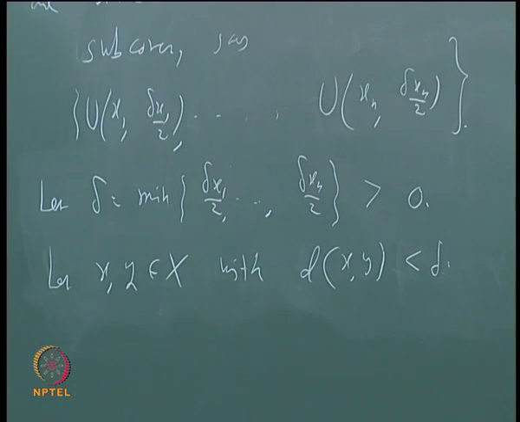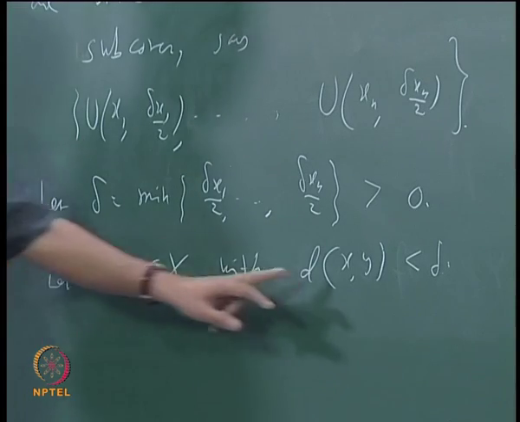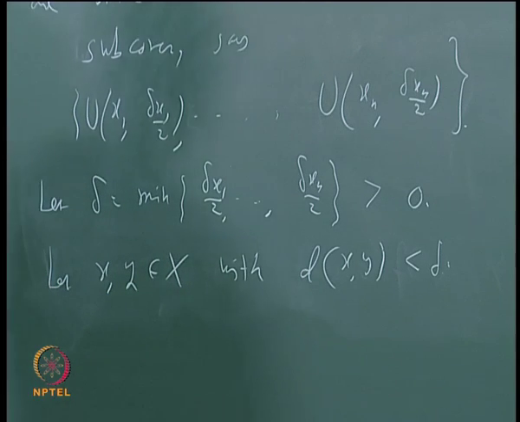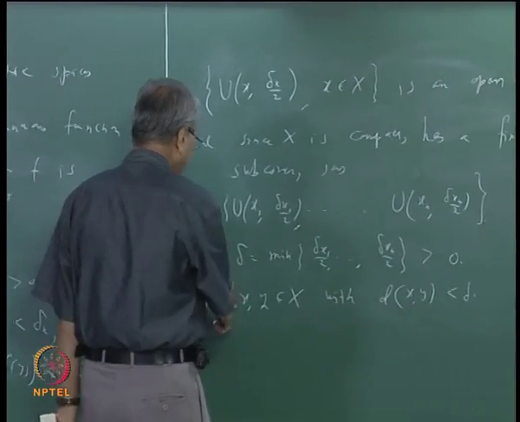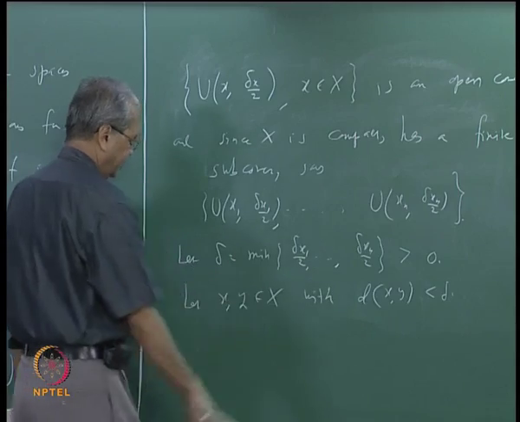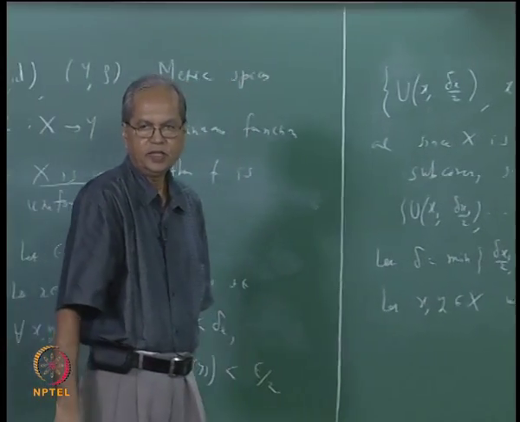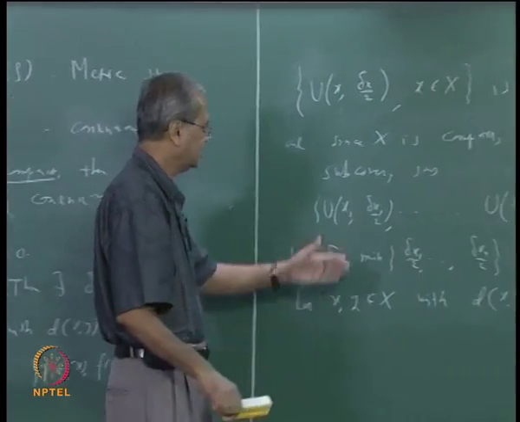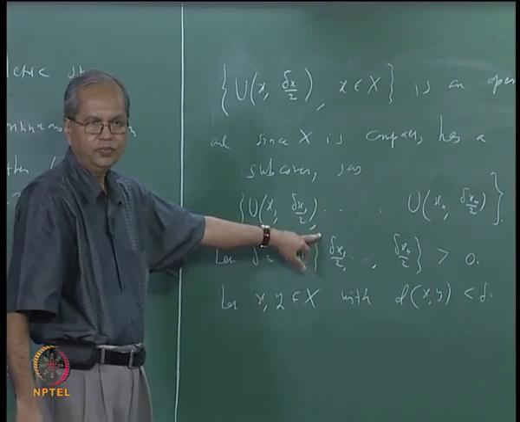Our aim is to show that the distance between f(x) and f(y) should be less than epsilon. Let us use whatever we have done so far. Since x is in X, for this x there exists some xj such that the distance between x and xj is less than delta xj by 2.